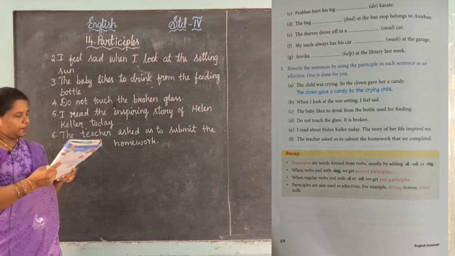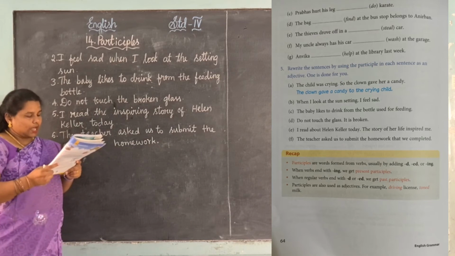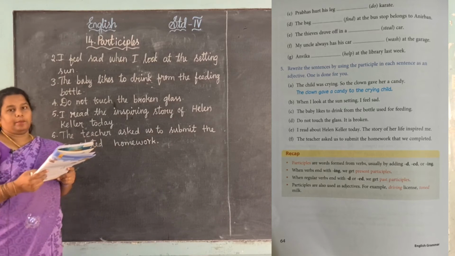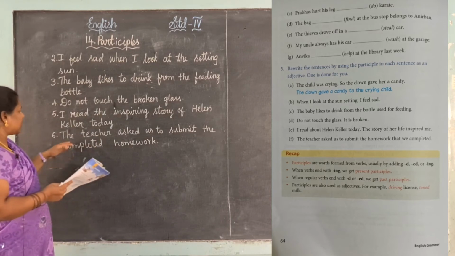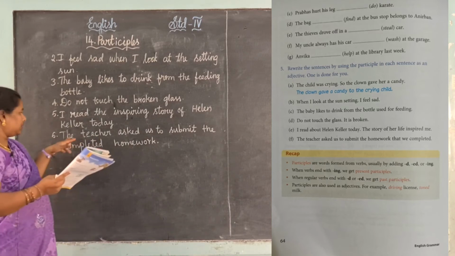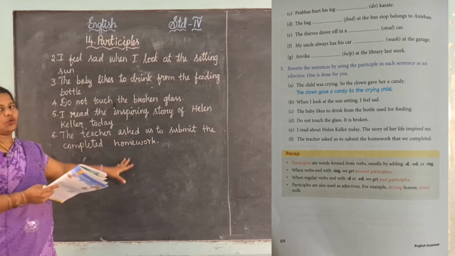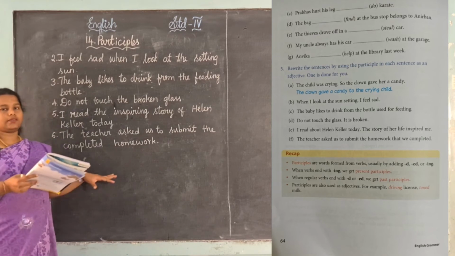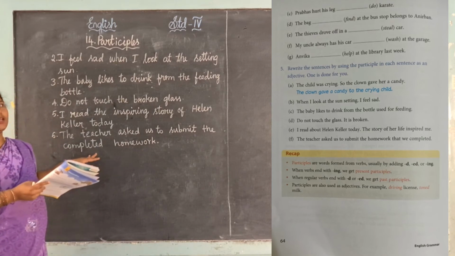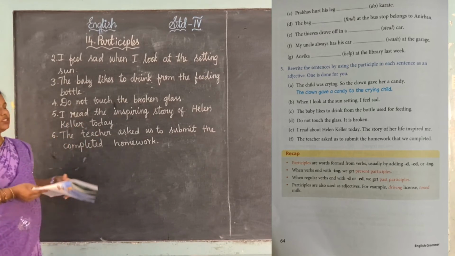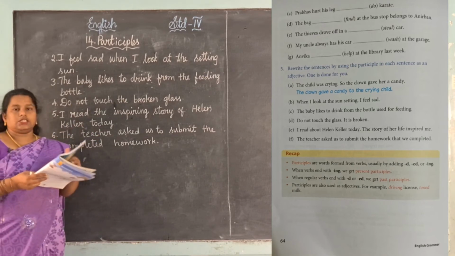Yes, next one. The teacher asked us to submit the homework that was completed. So we want to write, using the participle, the teacher asked us to submit the completed homework. We want to say it directly. Okay, so completed, here the past participle is used. Okay, you can copy this in your book so that it is easy to understand.